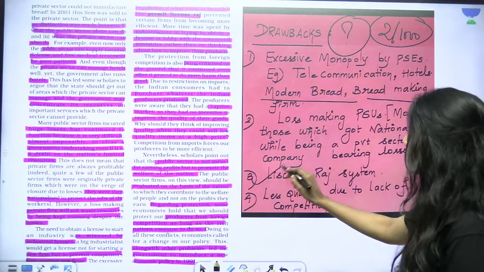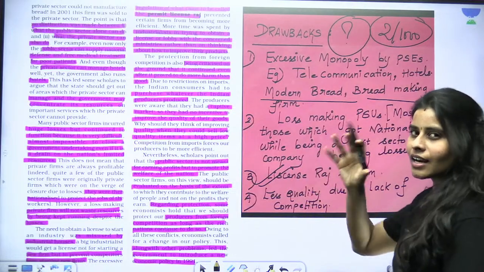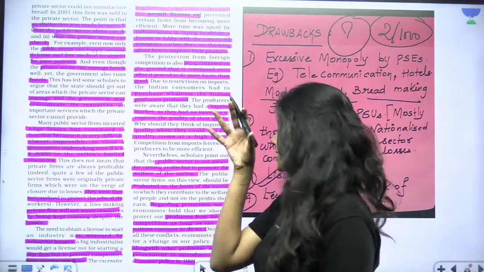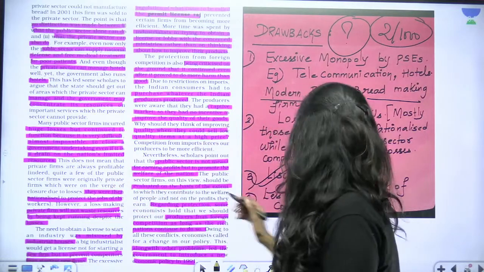Most importantly, you have heard this term, I think, license raj. So what is that license and why did we have it in place? How did it backfire? Everything.